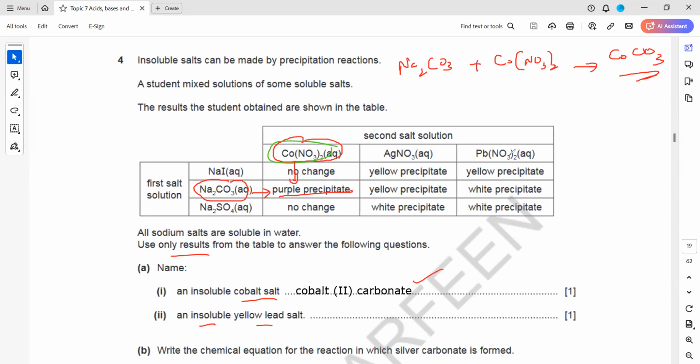Insoluble yellow lead salt. Yellow lead salt means this one. How is this salt formed? It is formed by lead nitrate and sodium iodide. If you have lead nitrate combined with sodium iodide, it will produce lead(II) iodide. You're supposed to say the name because the question asks for the name. Right now it's fine to save time by writing the formula, but in the exam, because it asks for the name, you have to name it.